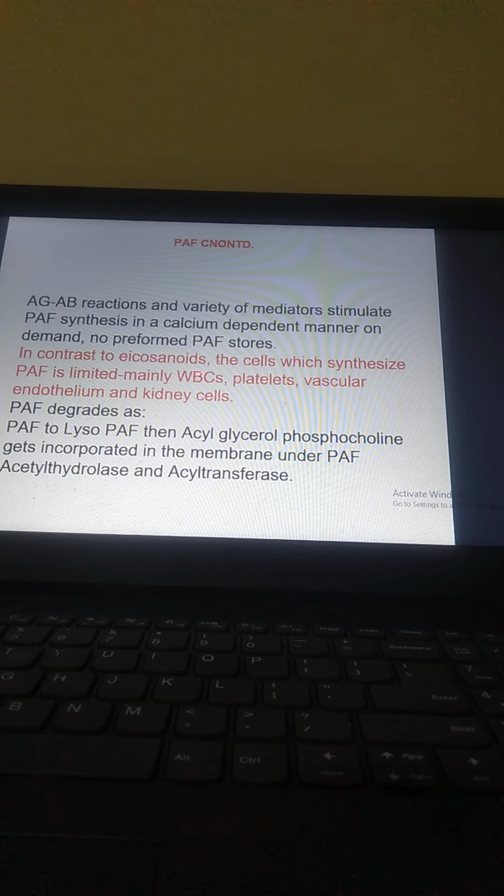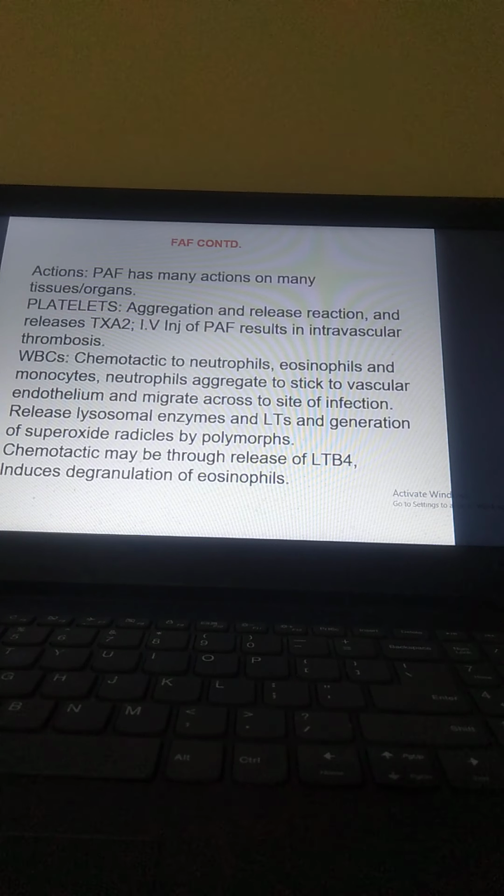In contrast to eicosanoids, the cells which synthesize PAF are limited, mainly WBCs, platelets, vascular endothelium, and kidney cells. PAF degrades to lyso-PAF, then acyl glycerophosphocholine gets incorporated in the membrane under PAF acetyl hydrolase and acetyl transferase. So this is PAF, very important.